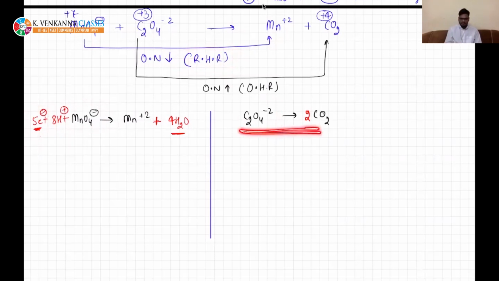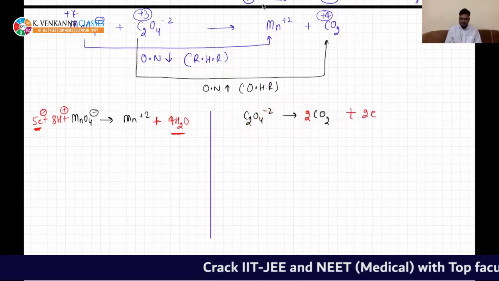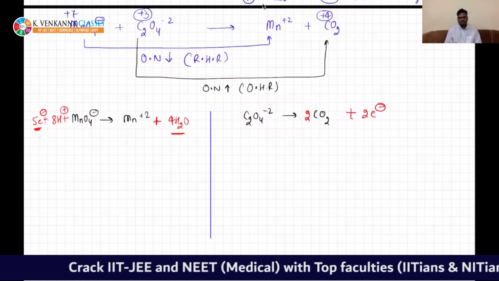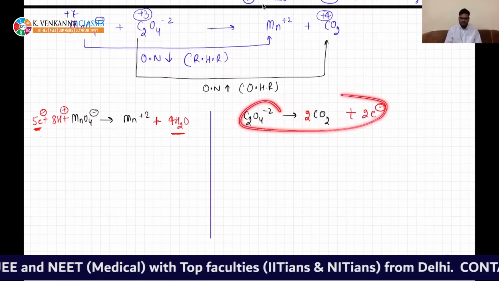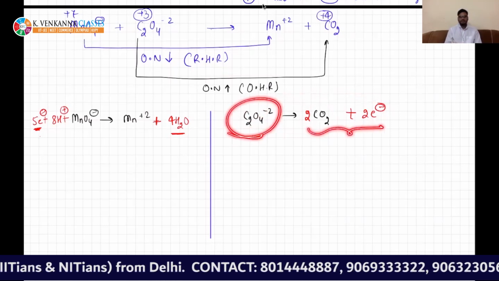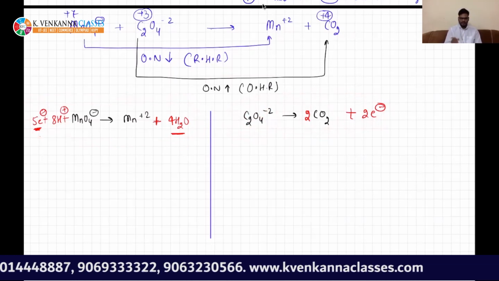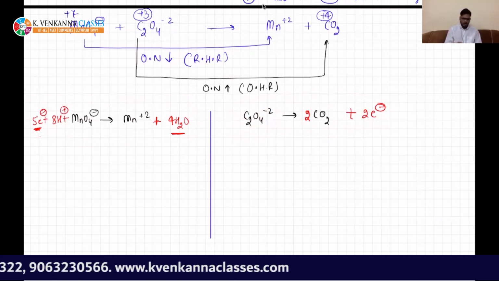In this case, if you see, how much charge is there? Here it is minus 2. Here it is 0. So on the product side, you need to add electrons. In oxidation, now it is also balanced in terms of charge. Minus 2, in this case minus 2, now also minus 2. Once this is done, you now need to add both reactions such that the total electrons get cancelled out.